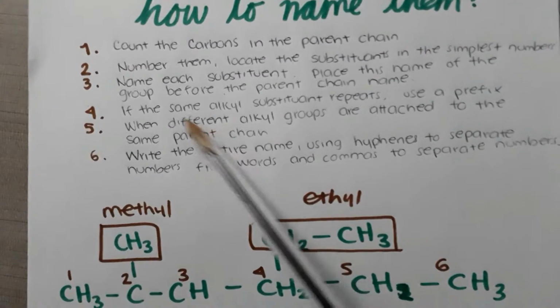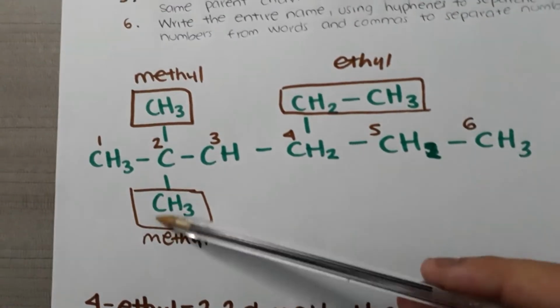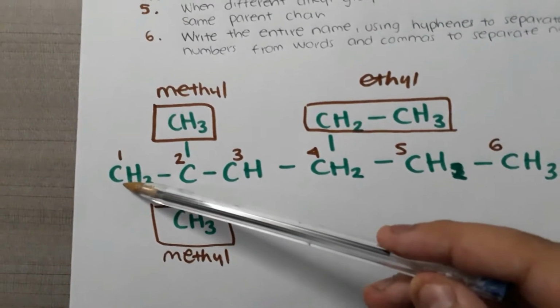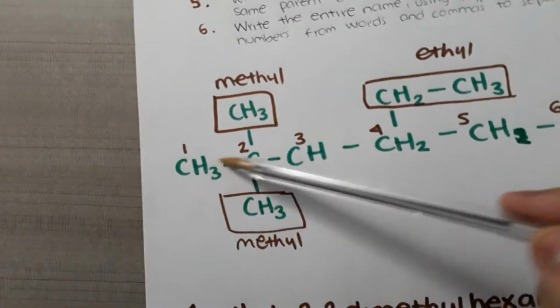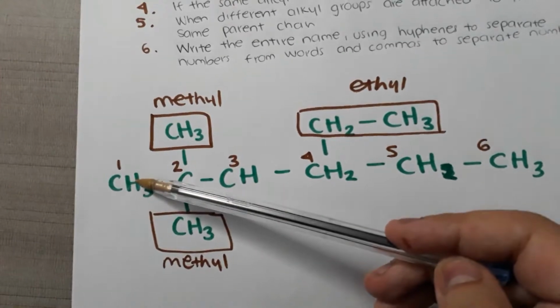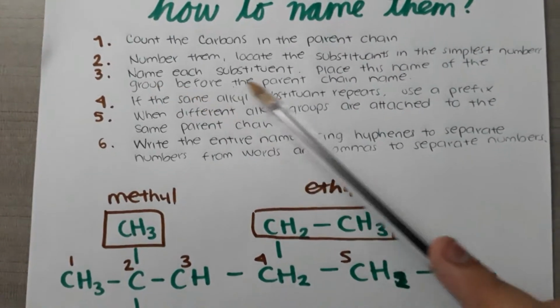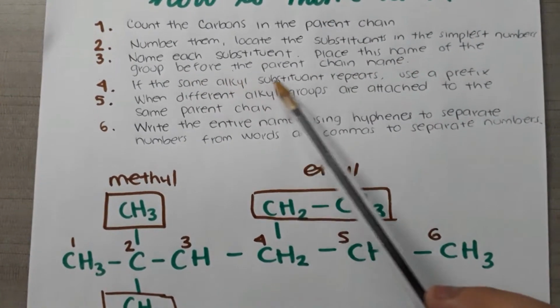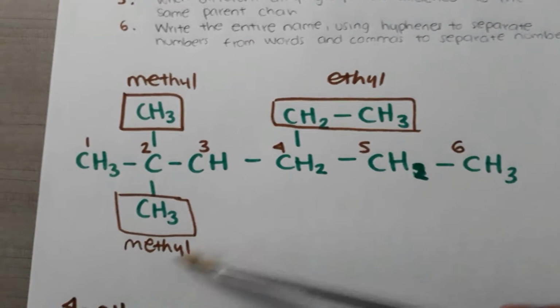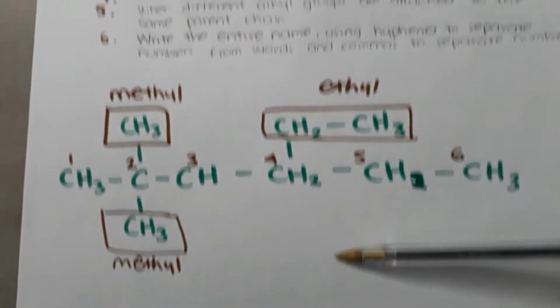Then the second step is to number them, locating the substituents with the simplest numbers. We had a substituent here, so if I start from here, the substituent would be on number 2. And from here it would be number 3, so I decided to start from here. And that's how I numbered until number 6. Then name each substituent, placing this name in the group before the parent chain name. So I had 3 substituents. This was methyl, methyl, and ethyl.